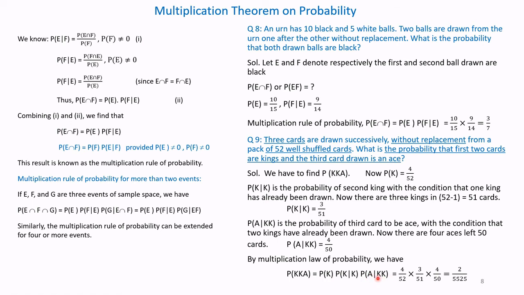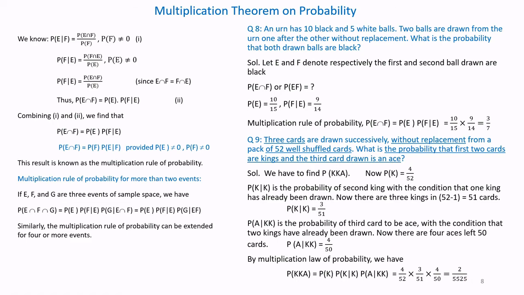Therefore, it is 4 by 52 into 3 by 51 into 4 by 50. That is equal to 2 divided by 5525. That is the answer.